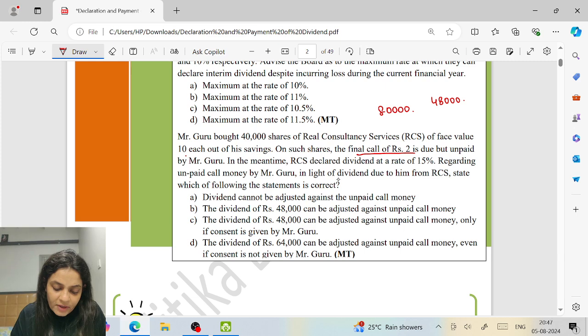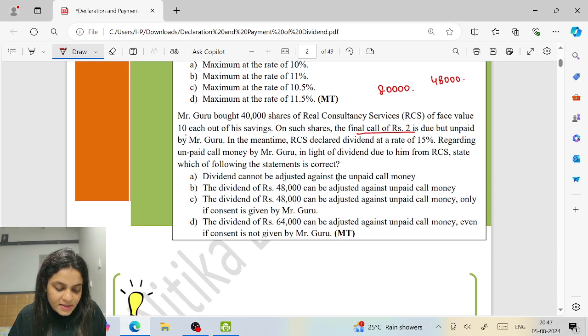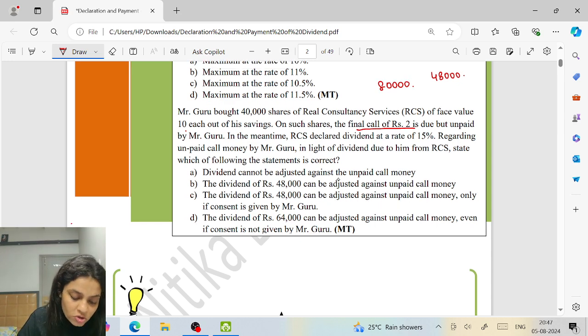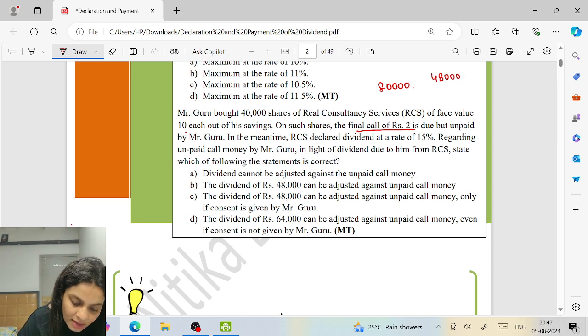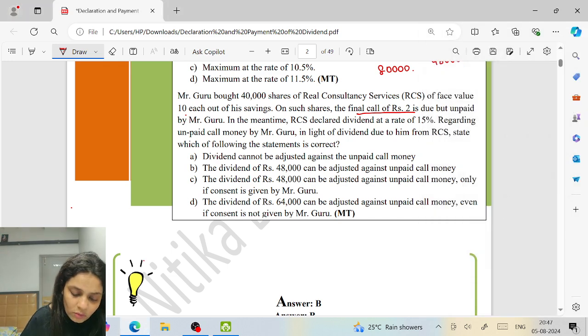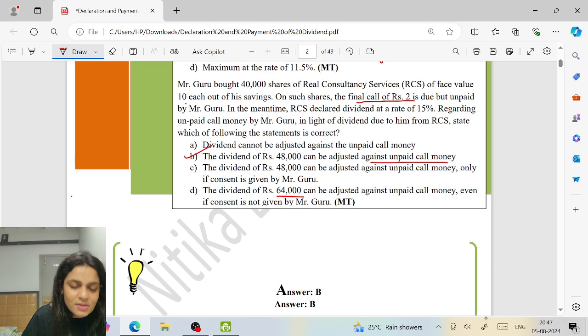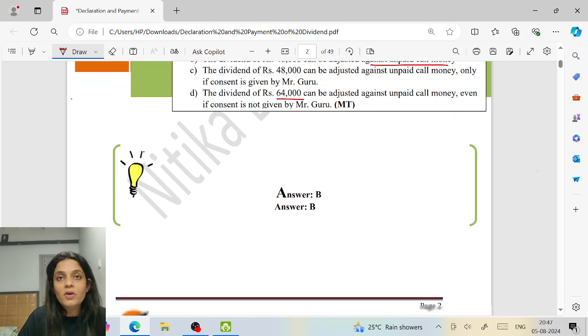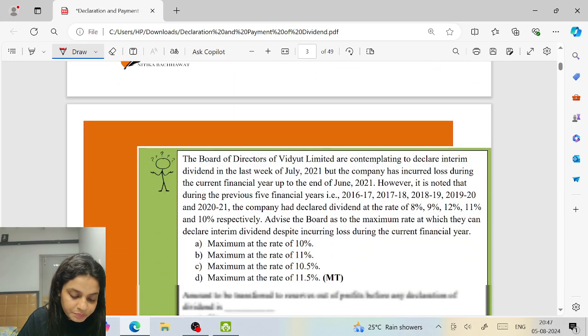Regarding unpaid call by Mr. Guru, in the light of dividend due to him from RCS, state which of the following statements is correct. Actually, by the way, if a member of the company does not pay the call amount, can the company adjust this amount against his dividend? Yes. So can we say the dividend of 80,000, 48,000 can be adjusted against the uncalled money only if consent? No, no, we don't need the consent. So B. The dividend can be adjusted against unpaid call amount. The dividend is not 64,000. It will be only on the called up value, I mean paid up value, sorry.